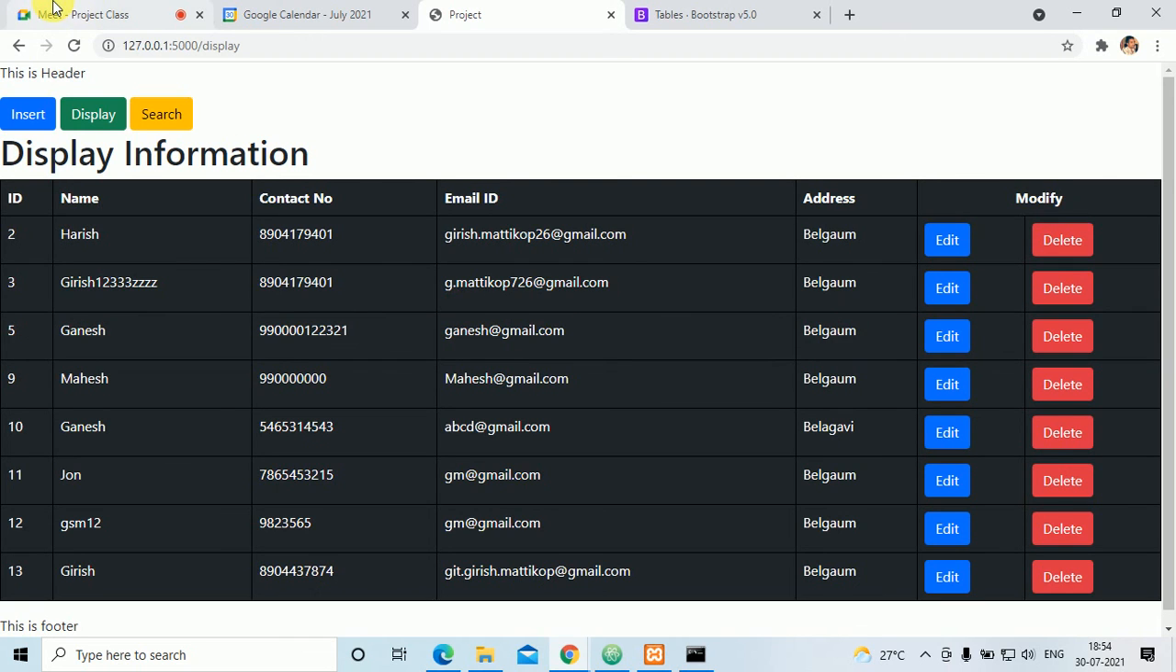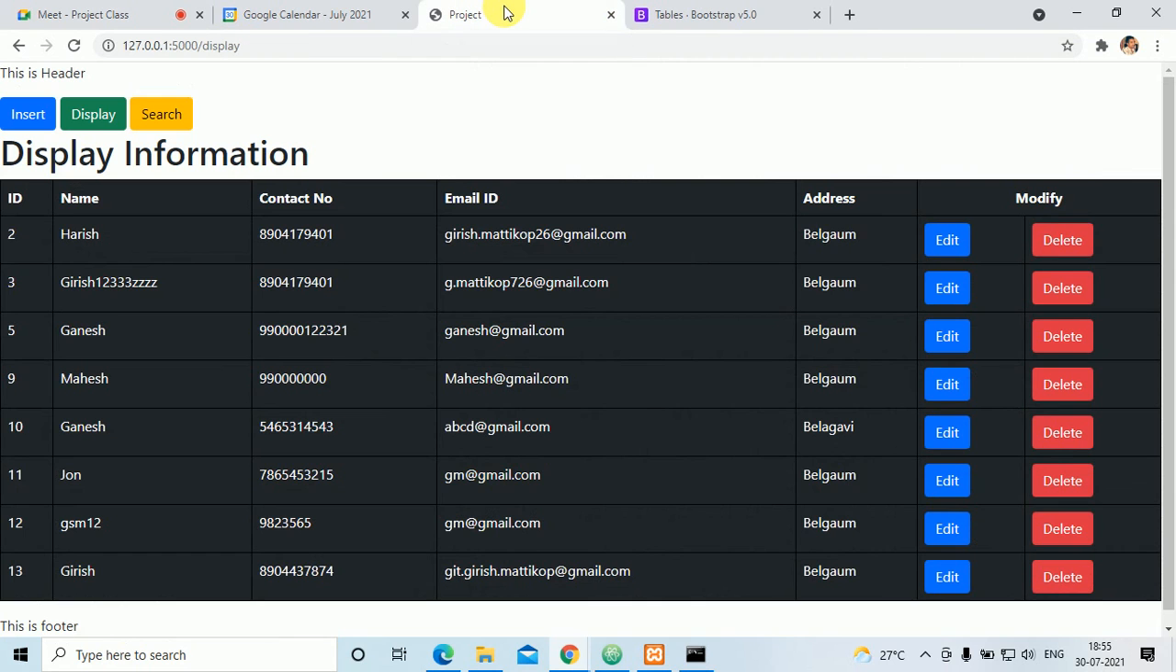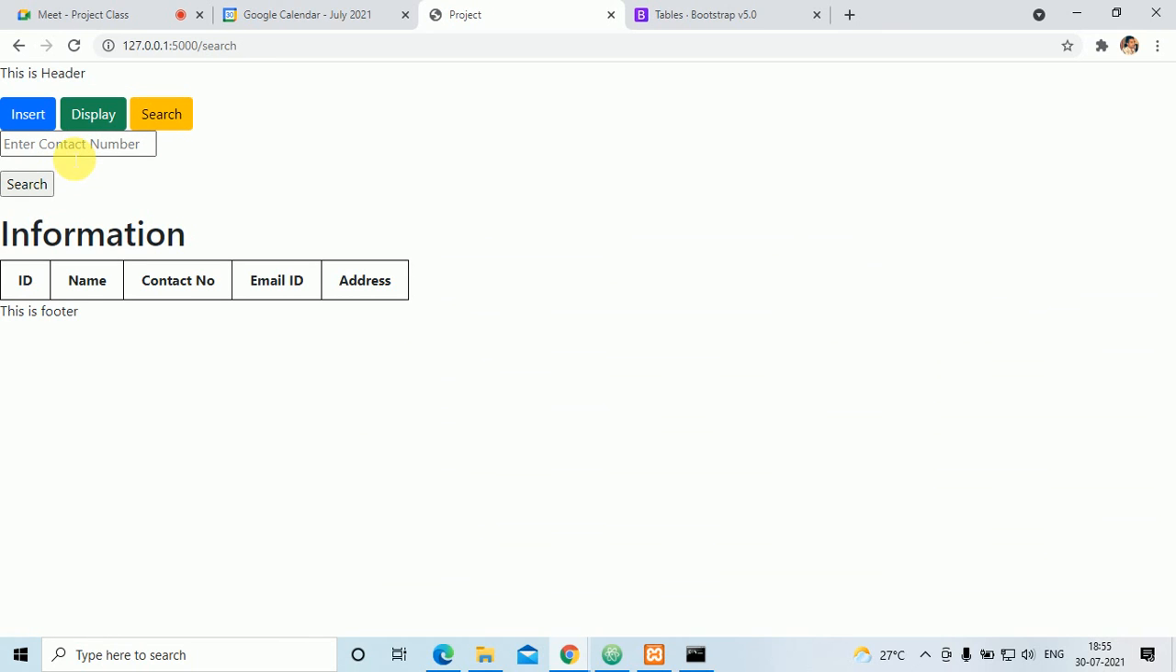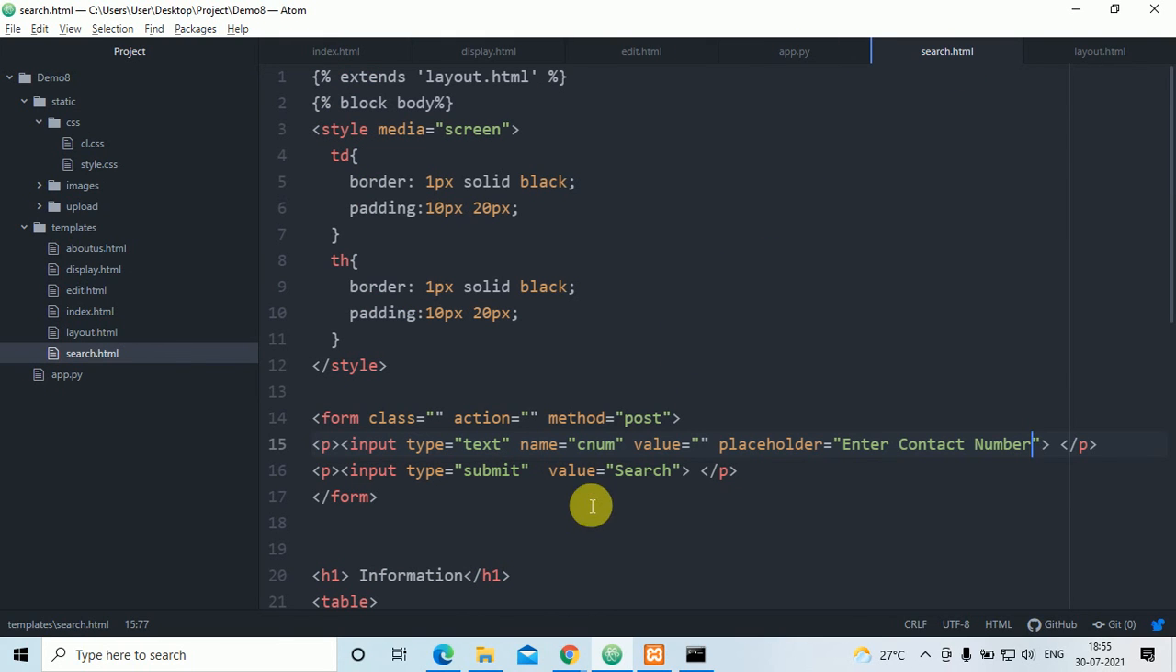Everyone is there now? Yes. In the search page, if I put a contact number which is not available in the table, then it should display that contact is not available. How to do that? Okay, so here, index.html, where is that search? Okay, search.html. Once I put the contact number here,